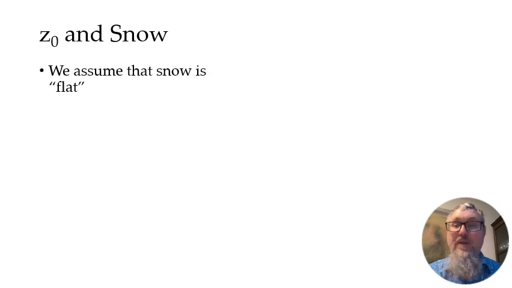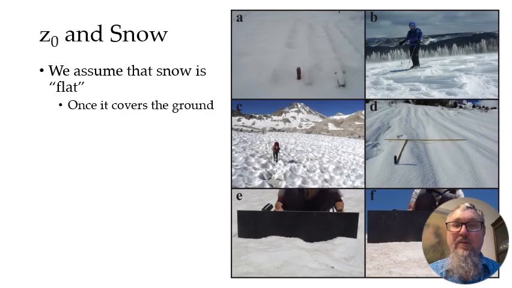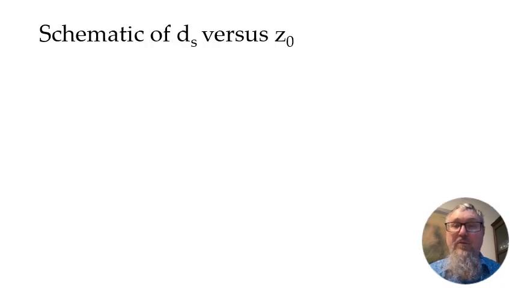We often assume that the snow is flat and Z naught is constant once the ground is covered. But here we have a series of different examples, from snow on a lattice, sastrugi, sun cups, some melt rills, and different characteristics of roughness due to light absorbing particulates, that illustrate that the snow surface is not flat and not constant. So that Z naught value is variable.